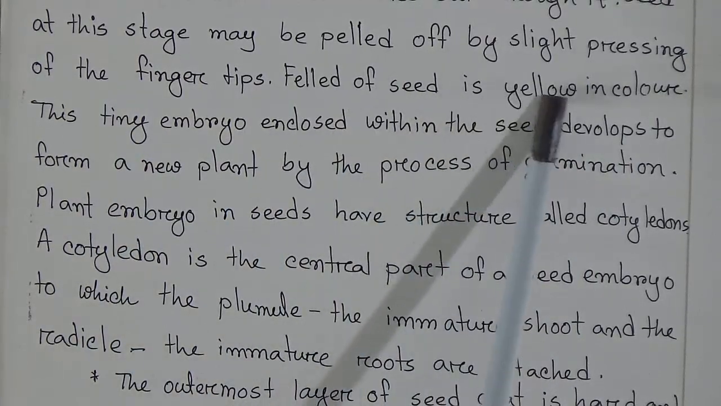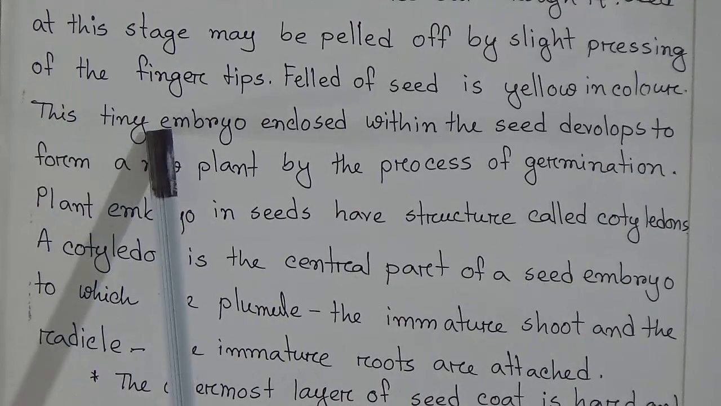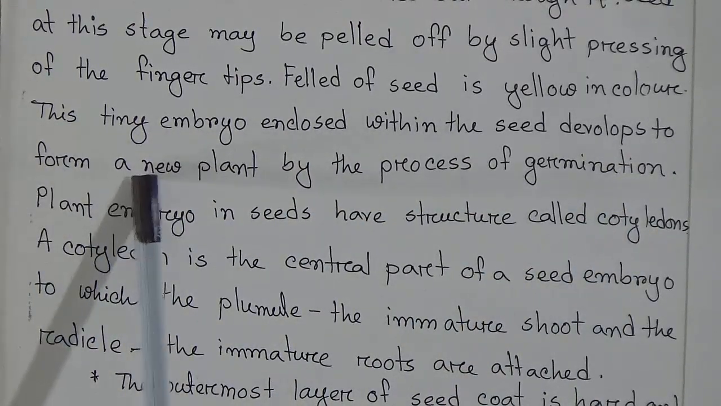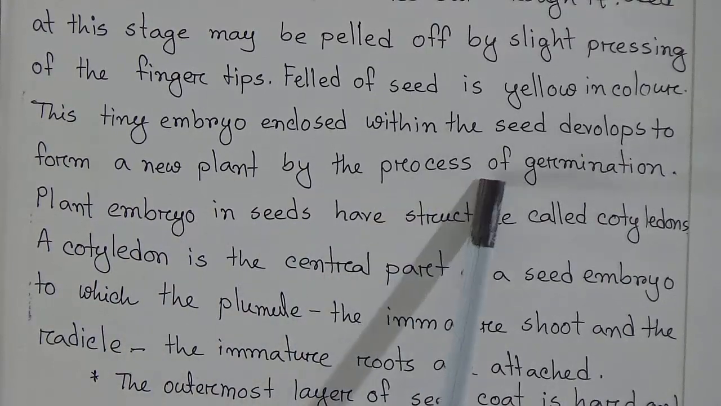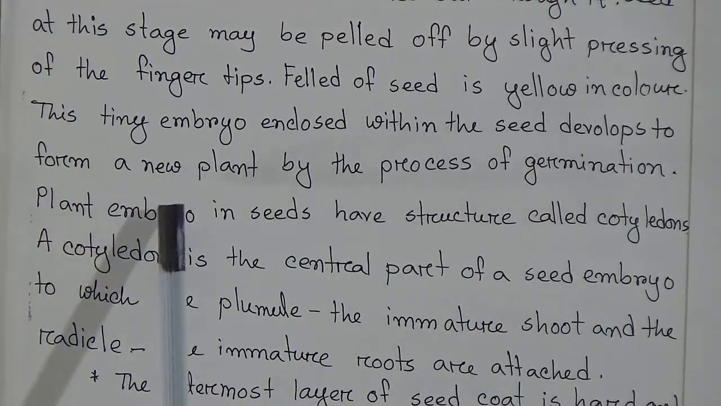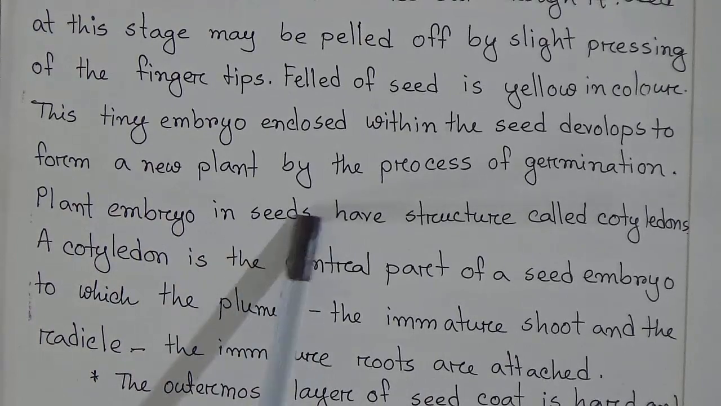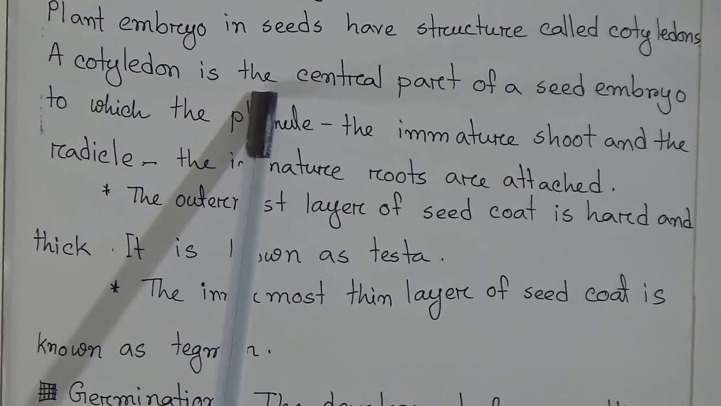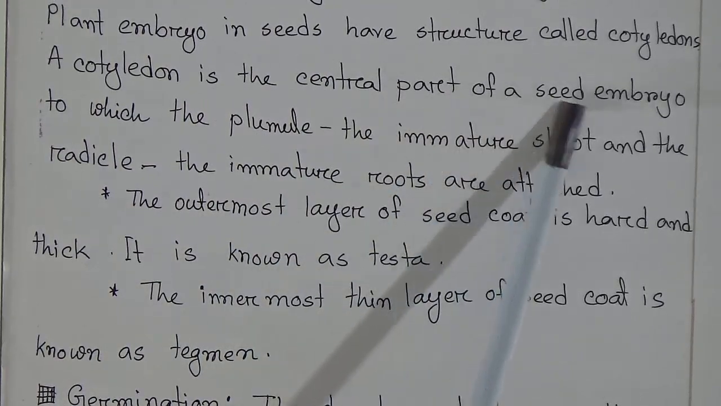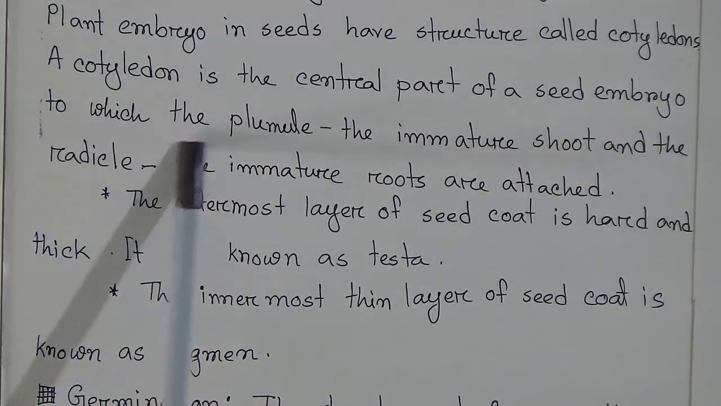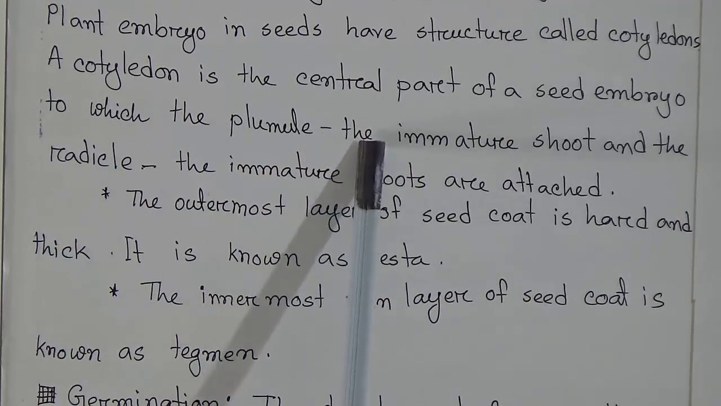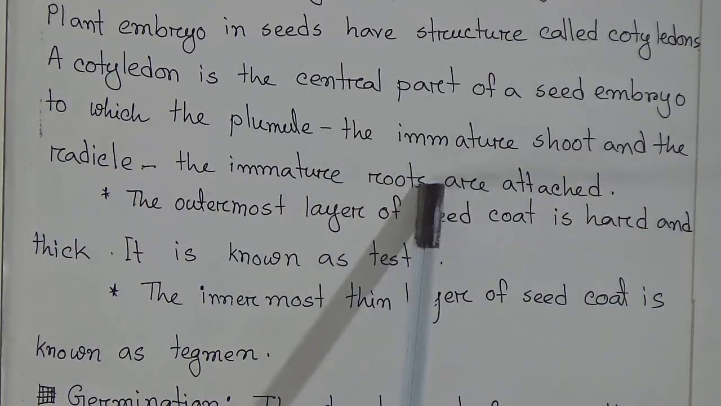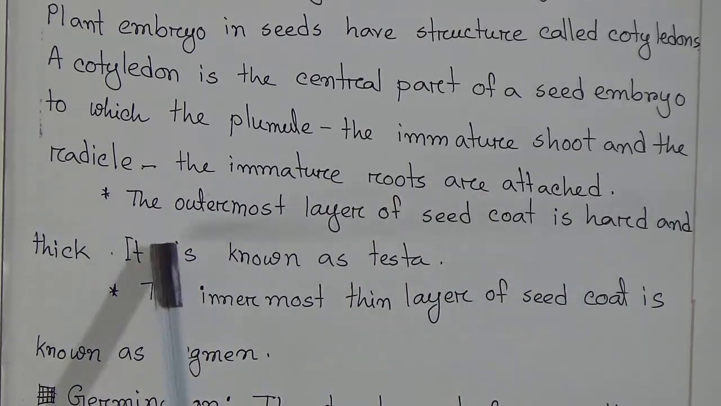Inside, the seed is yellow in color. This tiny embryo enclosed within the seed develops to form a new plant. By the process of germination, plant embryos in seeds have a structure called cotyledons. A cotyledon is the central part of a seed embryo, to which the plumule, the immature shoot, and the radicle, the immature root, are attached.